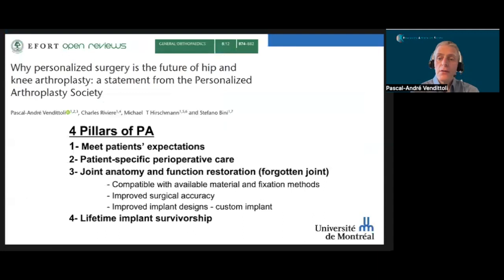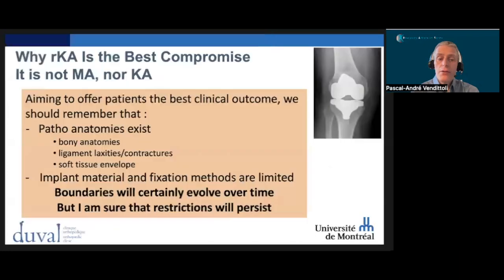So what is personalized arthroplasty? It is still an evolving concept. In my point of view, there are four main pillars. First, we should meet patient expectations. Second, we should offer patient-specific perioperative care, minimizing adverse events and optimizing recovery. Third, it is the quest for the forgotten joint, which involves anatomy and function restoration, accurate surgical technique, and improved implant design. Last, we want to offer a lifelong implant survivorship to our patients.